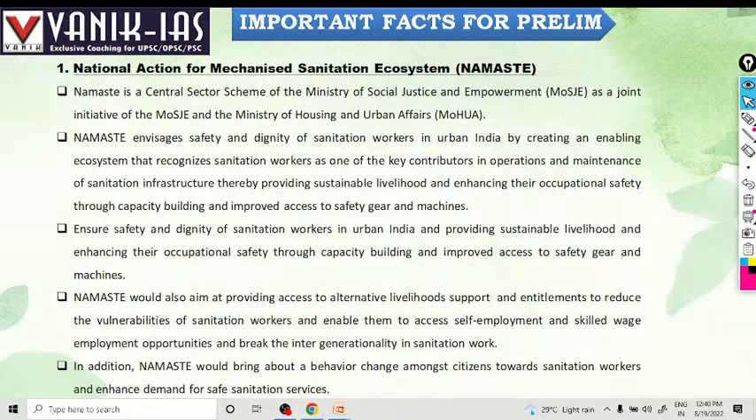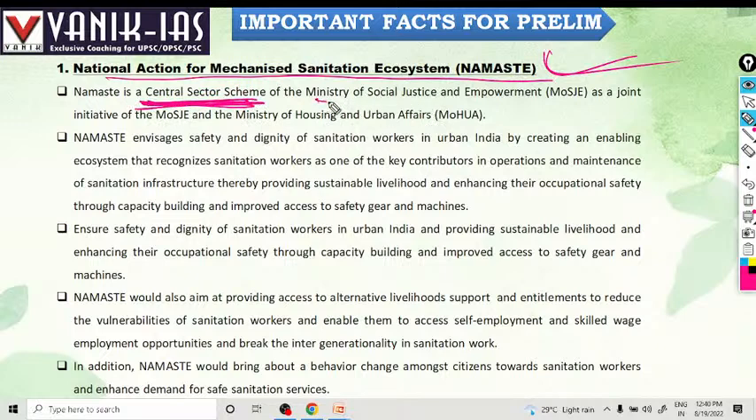Namaste scheme. What is this Namaste scheme? National Action for Mechanized Sanitation Ecosystem, Namaste scheme. It is a centrally sectored scheme. Remember, centrally sectored scheme which is launched by the Ministry of Social Justice and Empowerment as a joint project of the Ministry of Social Justice and Empowerment and the Ministry of Housing and Urban Affairs.